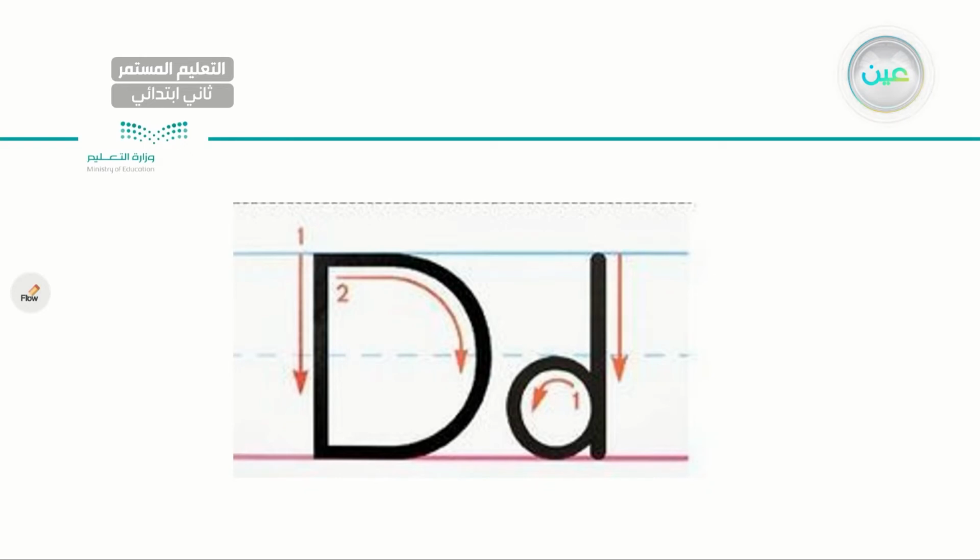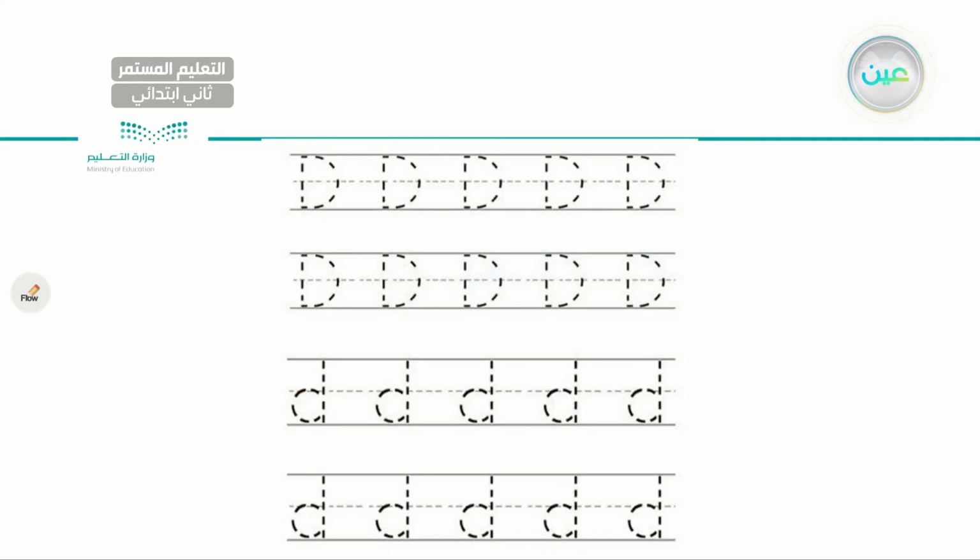Capital D and small d. Again, follow the arrows. Let's start. Capital D. D. Trace. Make sure you are staying between the lines. D. Capital D as in dog, dolphin, deer, duck.